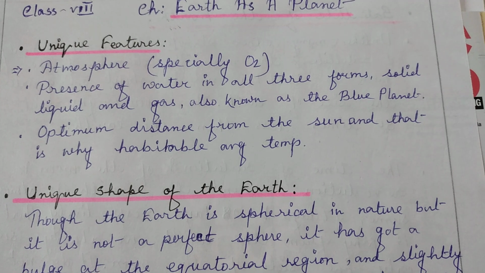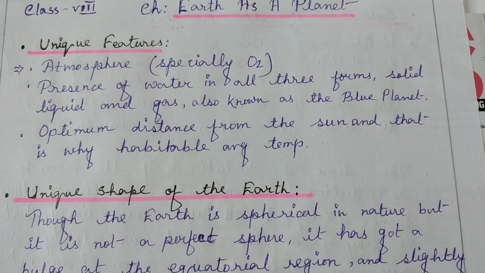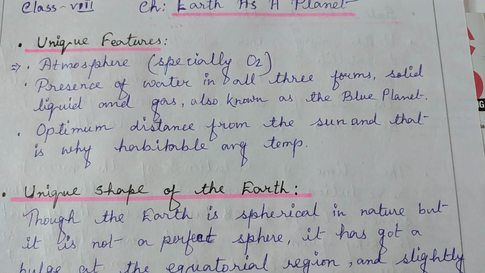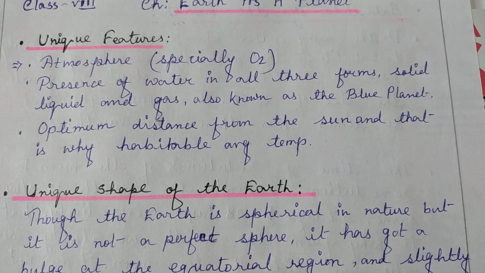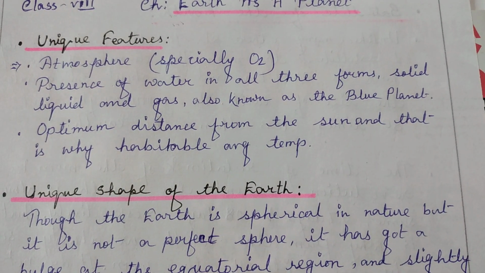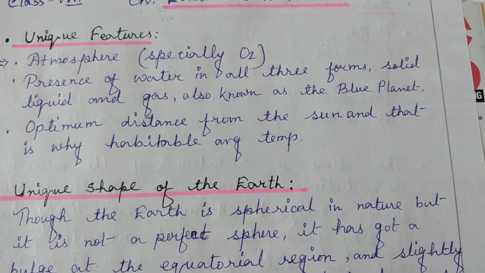And we all know that 3/4 portion of our Earth has got water and only 1/4 has got land. That is why our Earth is also known as the blue planet or sometimes the watery planet.